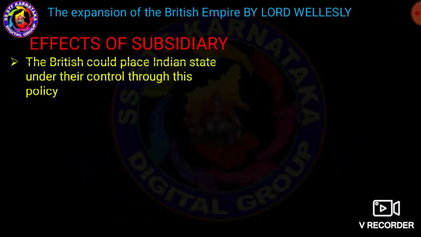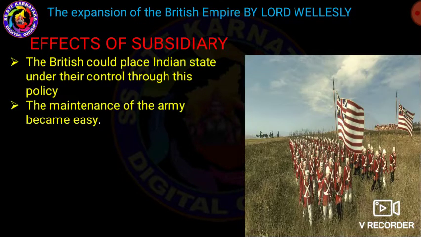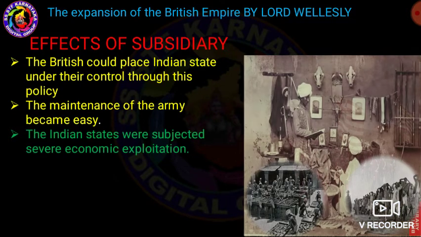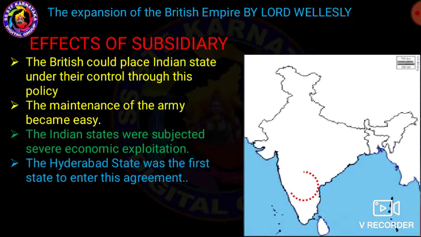Then what are the effects of the subsidiary alliance? My dear students, the British could place Indian states under their control through this policy. The maintenance of the army became easy. The Indian states were subjected to economic exploitation. The Hyderabad state was the first state to enter this agreement. Keep it in mind, very important, see in the map.